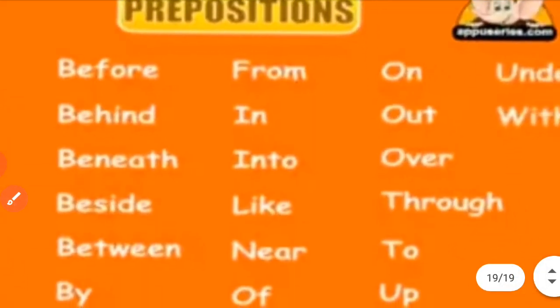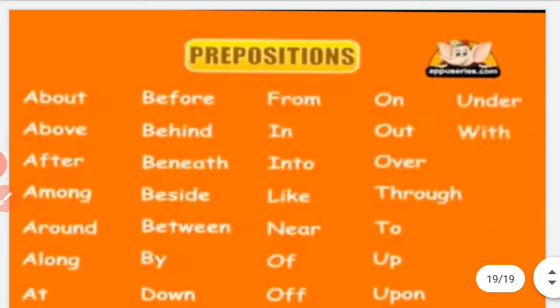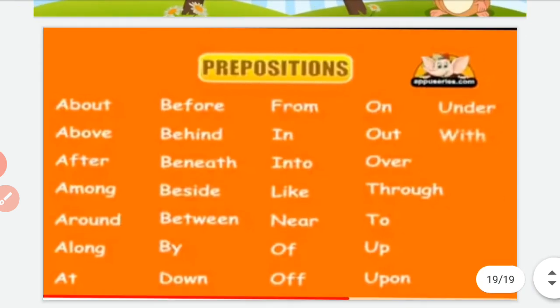Here you can see on my screen there is a list of prepositions like about, before, from, on, under, above, behind, in, out, with, after, beneath, into, over, among, beside, like, through, around, between, near, to, along, by, off, up, at, down, upon. So these are some common prepositions which are used in our English language in different contexts.